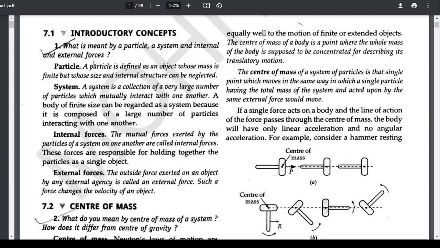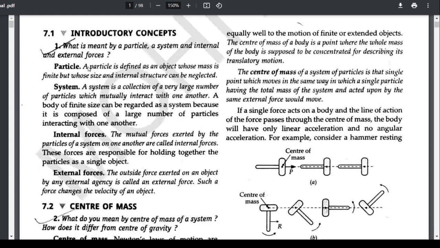So, what is a particle? A particle is defined as an object whose mass is finite but whose size and internal structure can be neglected. That means it has a mass but its size is very small, negligible. That is called a particle.